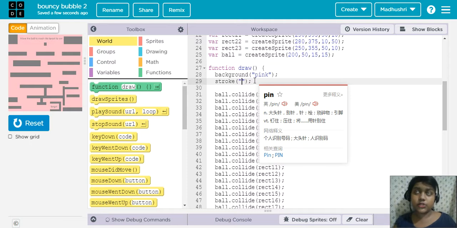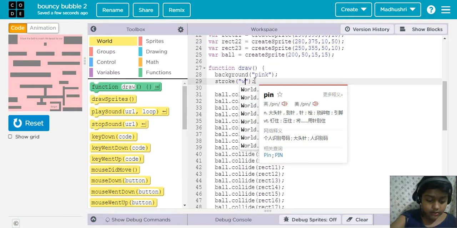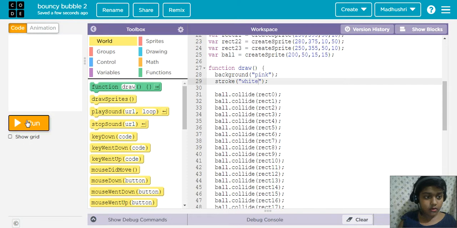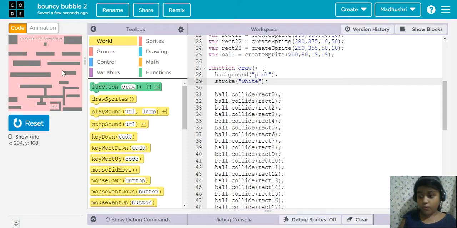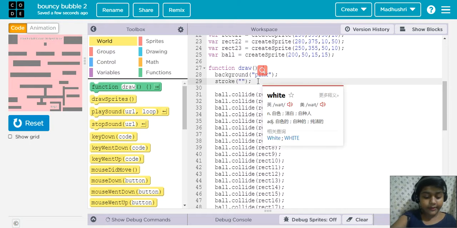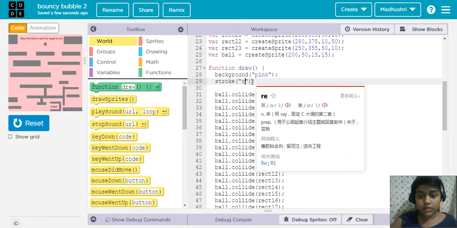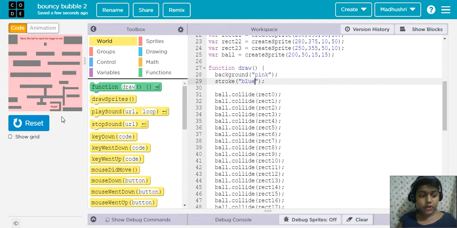No need for black also, I'll write white. Can you see it's in white color? I'm writing red, or any color we want, so it's in red. So stroke means the color we want. I wrote blue, it comes in blue.